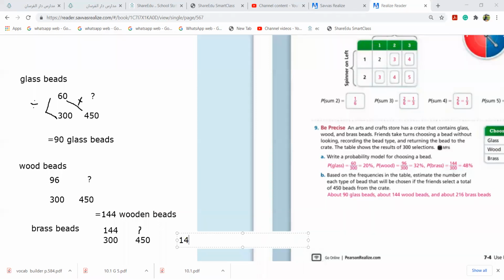So you get 216 brass beads. So any questions still here, girls? No. Proportionality questions. You're going to divide, and whatever answer you get, you will multiply with 450 because now they've asked us with 450 how much.